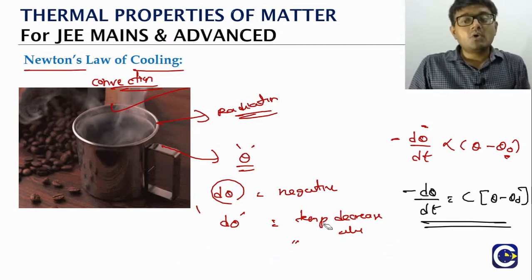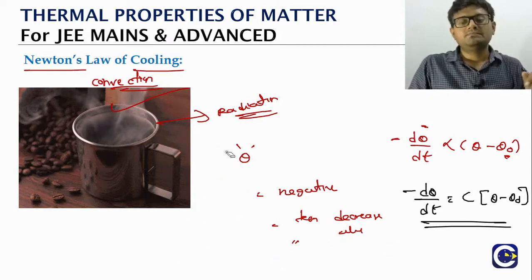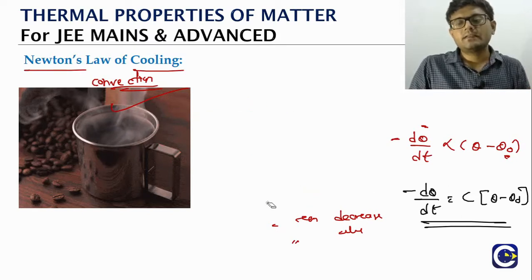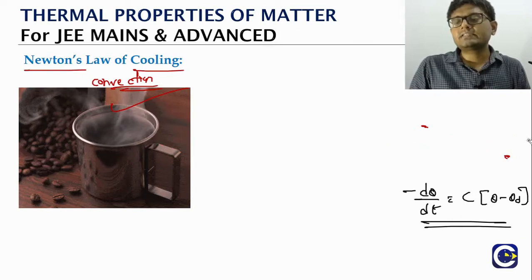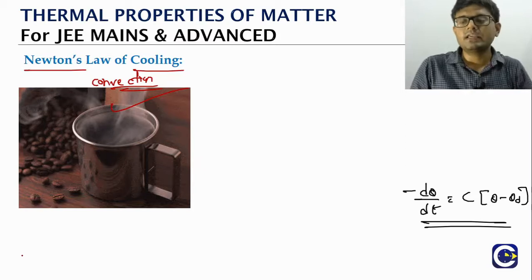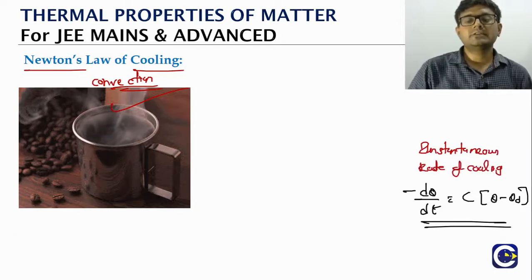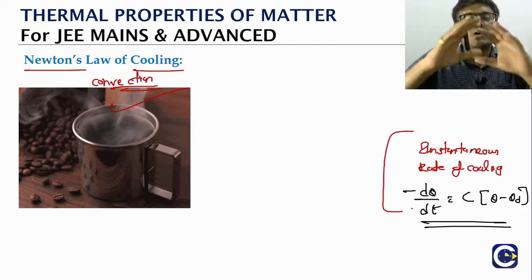We have one more form, that is the average form. When we are looking at an object, this formula gives the instantaneous rate of cooling. We can also talk about the average.